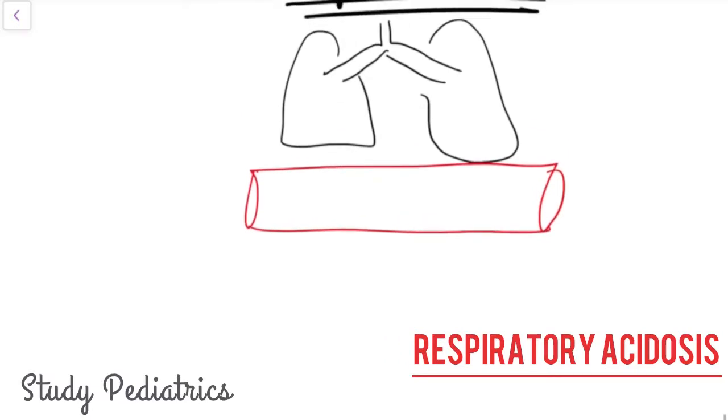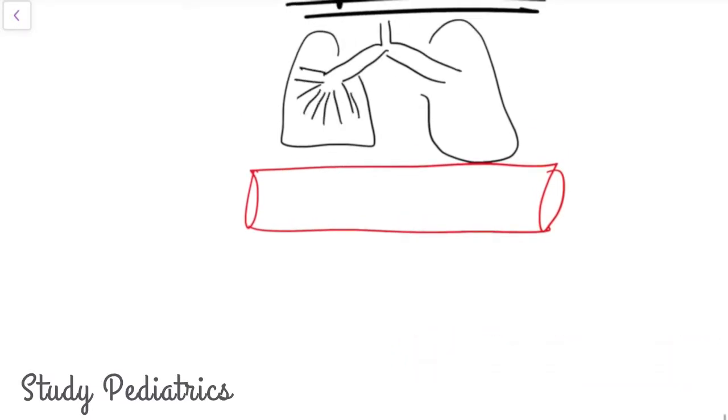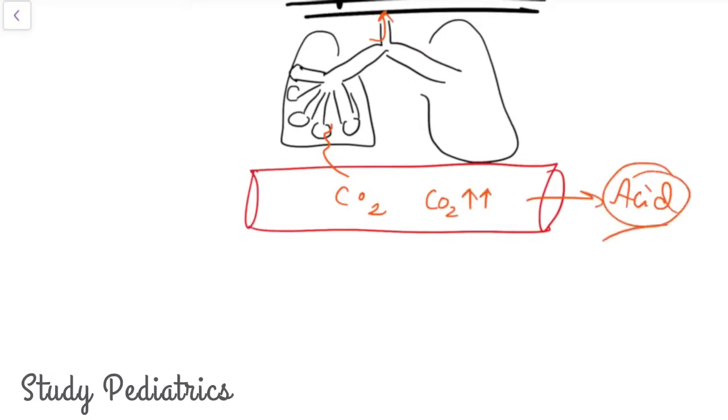Respiration. Now anything which prevents CO2 from going out, basically anything which traps the CO2 inside, causes CO2 retention, and this CO2 is acidic, and if the acid builds up, it causes what?